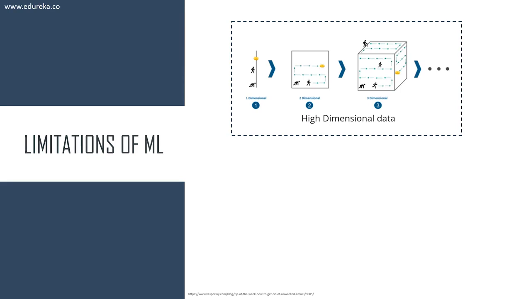Right? We can take in data with 20 to 30 feature variables, but when it comes to data sets which have thousands of variables, machine learning does not work. Machine learning is not capable enough to process that much data. So high dimensional data cannot be analyzed, processed, and modeled by using machine learning.